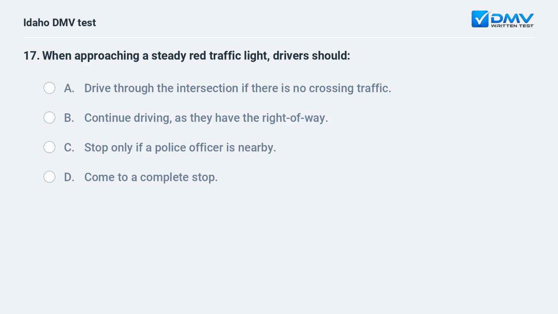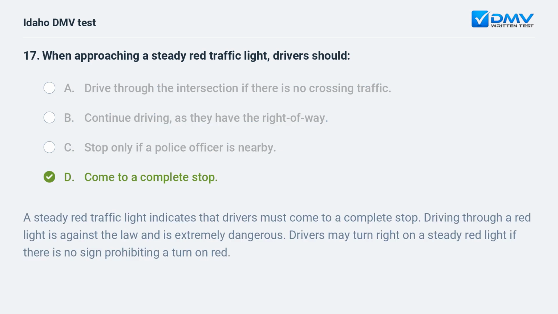When approaching a steady red traffic light, drivers should: A. Drive through the intersection if there is no crossing traffic. B. Continue driving, as they have the right of way. C. Stop only if a police officer is nearby. D. Come to a complete stop.